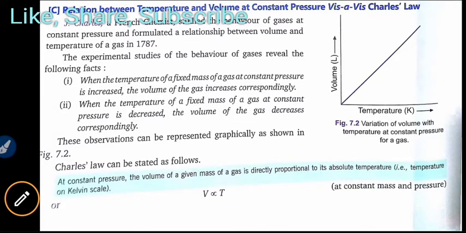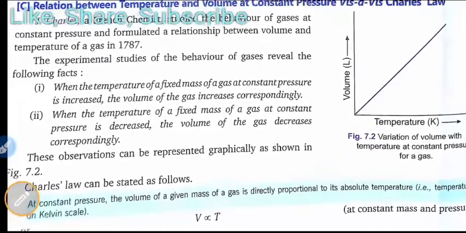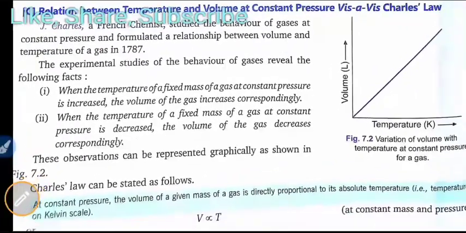So today we are discussing Charles' law. As you know, in Boyle's law the temperature was constant, and in this one the pressure is constant. So it is called the relation between temperature and volume at constant pressure, and it is also known as Charles' law.